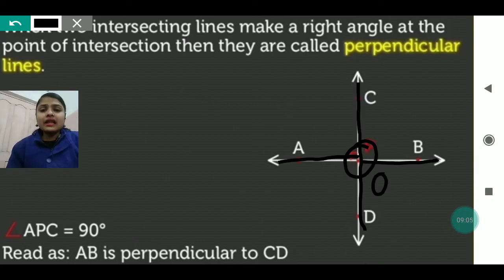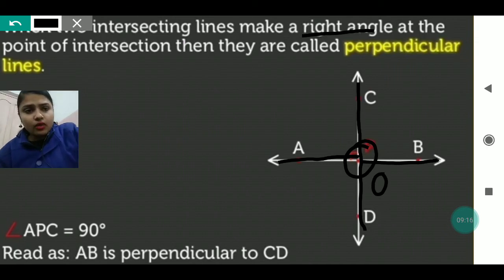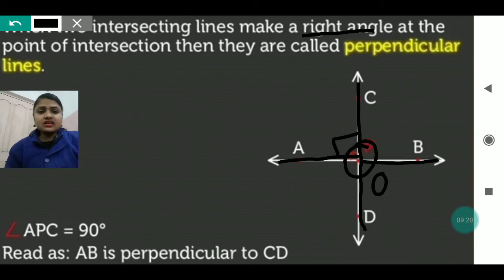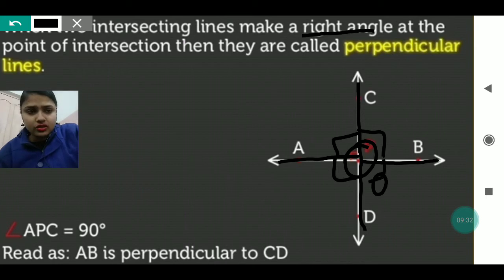So when lines are intersecting and forming a right angle, like C and B, the angle which is formed by C and D, or A and C, is 90 degrees here. In the same way, the angle which C and B form is also 90 degrees. In the same way, the angle which D and A form is also 90 degrees, and the angle which D and B form is also 90 degrees.